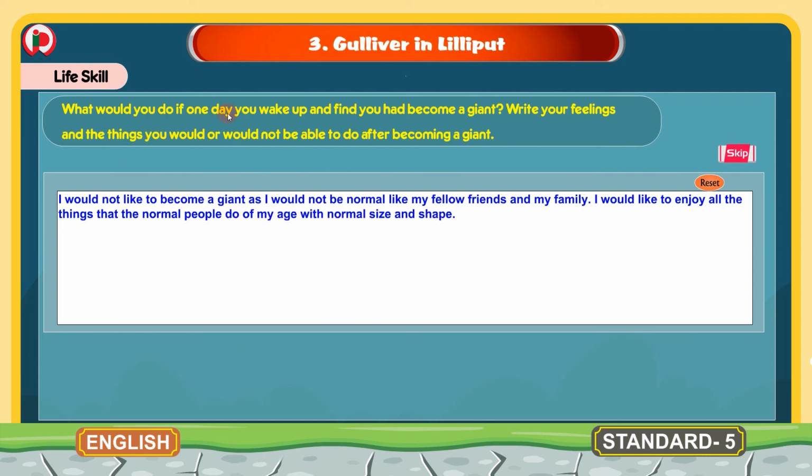So you think yourselves, if you become a giant, what will you feel? And also the things you can do if you are very, very big than the other people. And what you cannot do if you are like a big giant. You can write in your own sentences under life skills section in the workbook. So children, after finishing the life skill now, we have completed the workbook part for the lesson Gulliver in Lilliput.